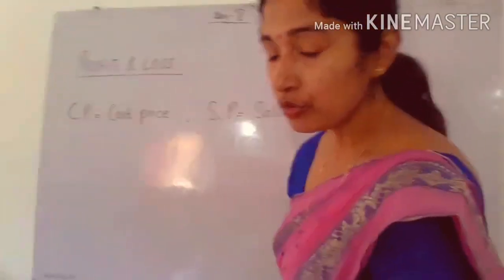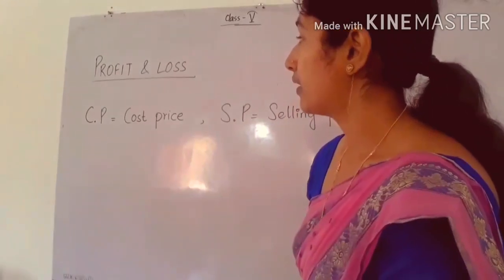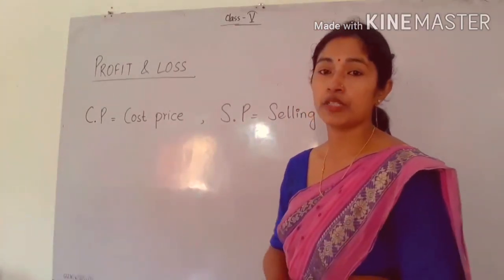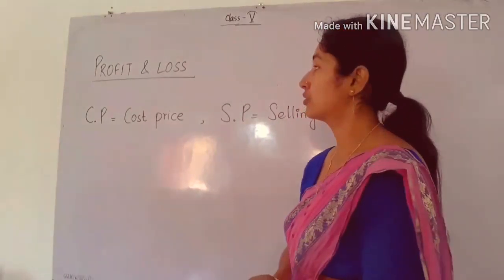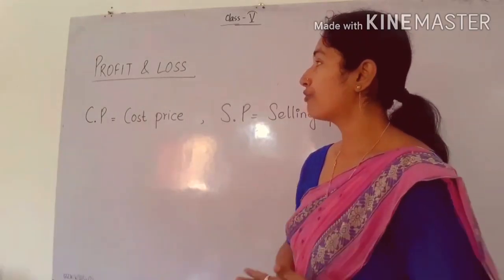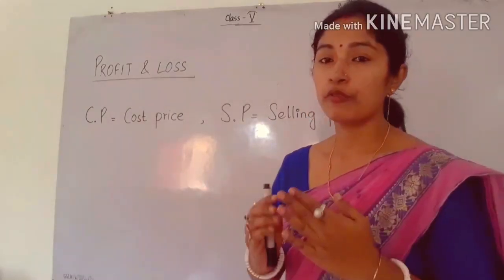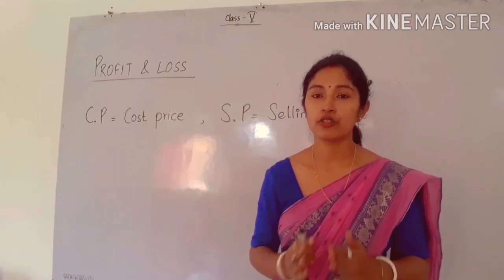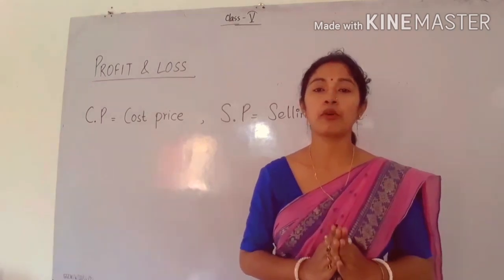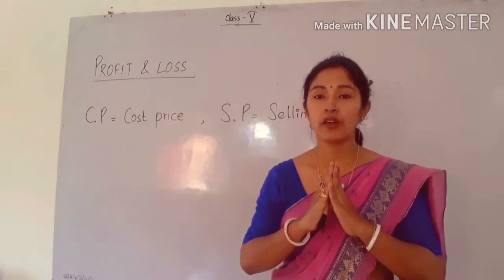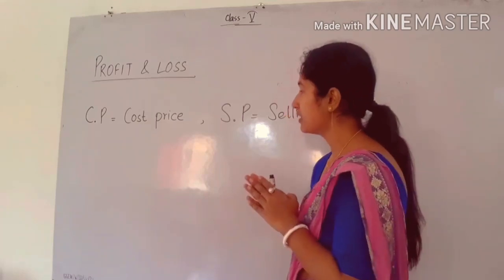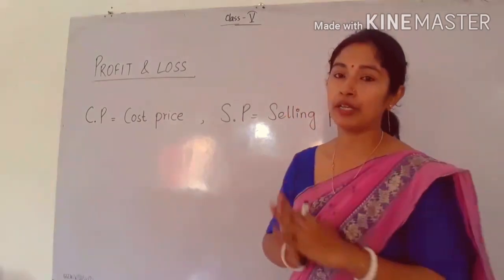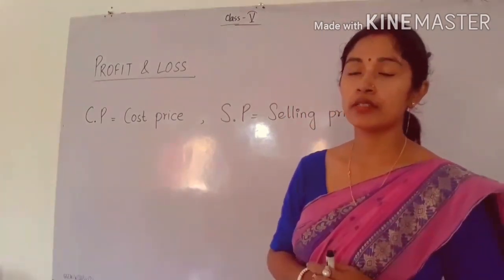So today I am going to start the next topic of chapter 2, that is profit and loss. So what do you mean by profit and loss? Before starting, first of all I am going to discuss the price. There are two prices: one is cost price, the second is selling price. So what is cost price?